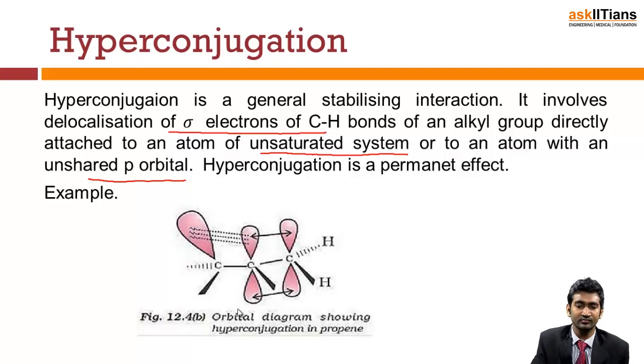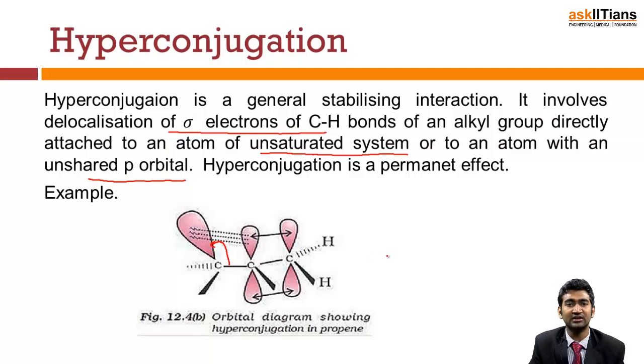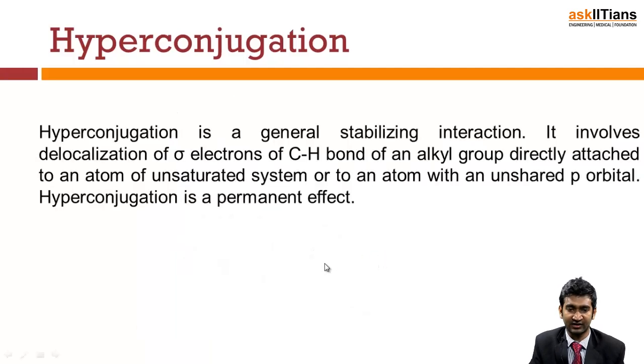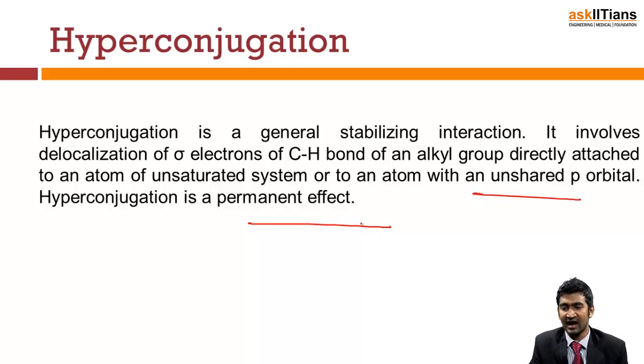It's like this. Now here you can see that I have a triple bond. These are sigma bonds, and next to those triple bonds, what will happen? These are vacant orbitals, so it may be the case that this bond travels this way into the vacant orbitals. So this is called the hyperconjugation effect. Again, it's the permanent effect, with the unshared p orbital.